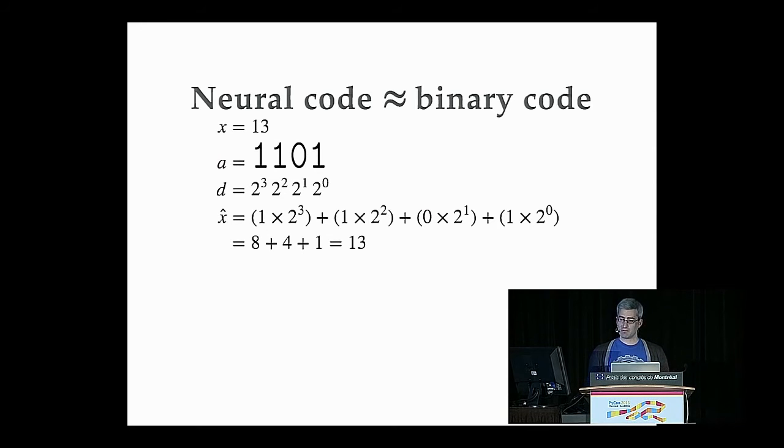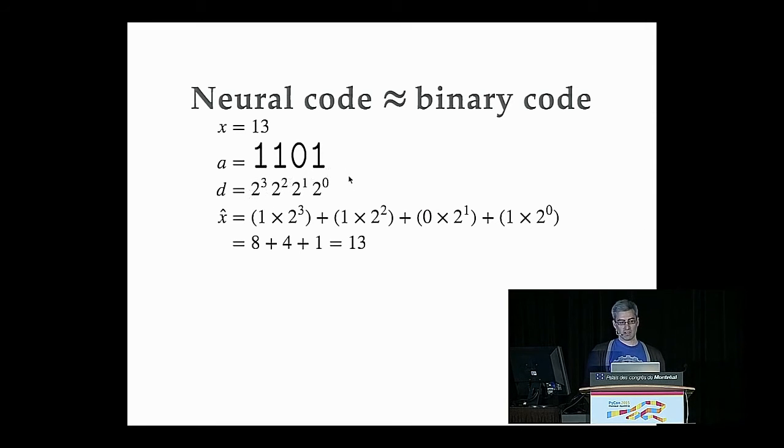In computing, binary coding is how we represent information. If we wanted to represent, for example, the integer 13, we know that we can encode that as the binary string 1101. Each of these binary digits represents a different power of 2. At the low end, this 1 represents 2 to the 0, or 1. At the high end, this 1 represents 2 to the 3rd, or 8.